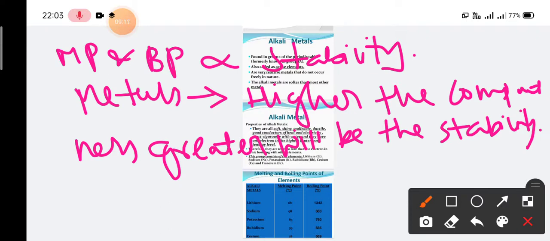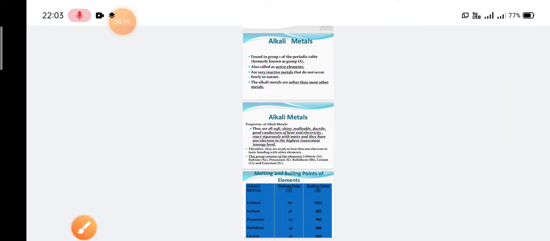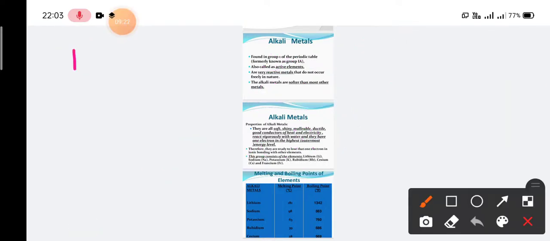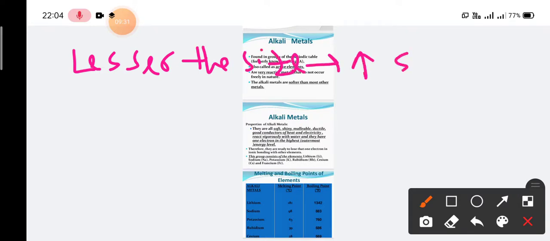What is the meaning of compactness? It means the lesser the size, the higher will be the compactness, and the higher will be the stability. In the case of metals, lesser the size, higher the stability. That means if the size is lesser, then the stability is higher.